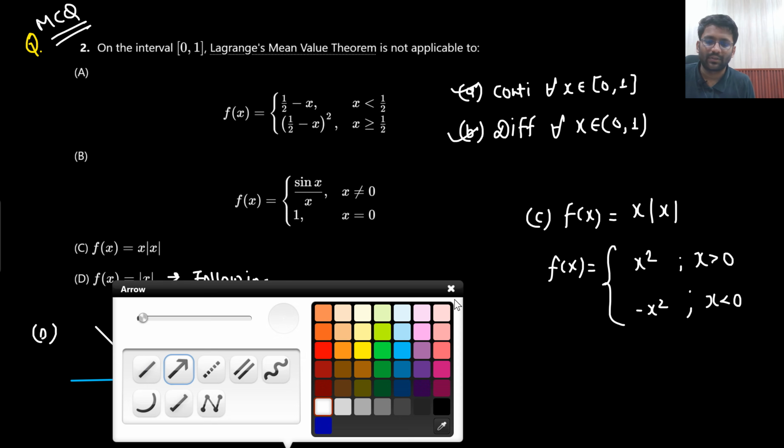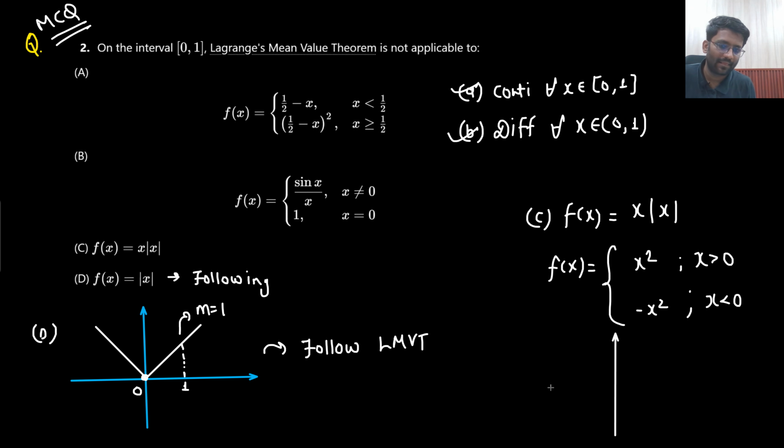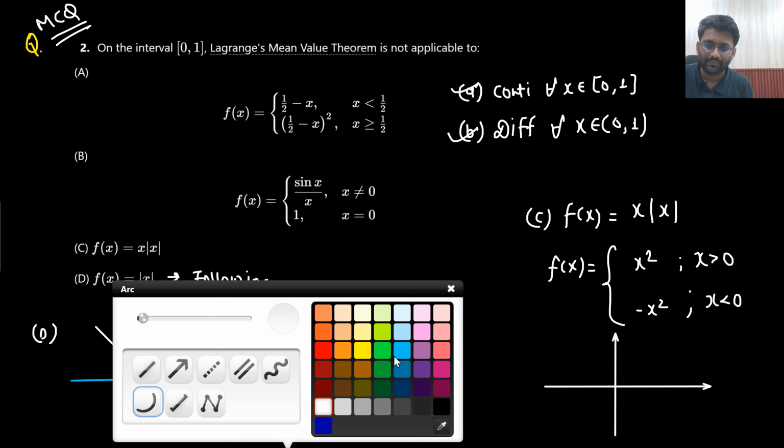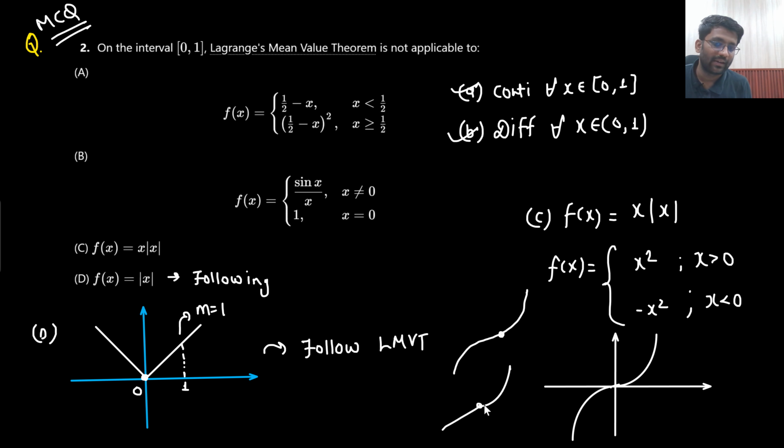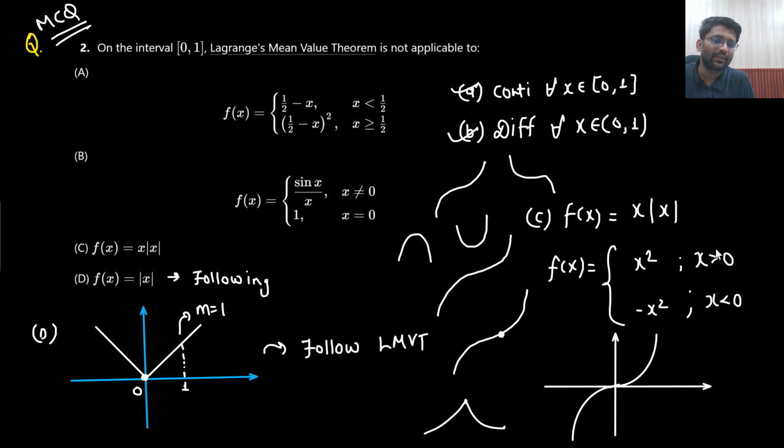So can you draw the graph? Absolutely, sir. X square and minus x square. Is there any sharp change? This is a smooth change only, okay? What is a sharp change? Sharp change is like this, right? Or somewhat like this. This is again smooth. The curve is smooth. This is also smooth. These are smooth changes only.